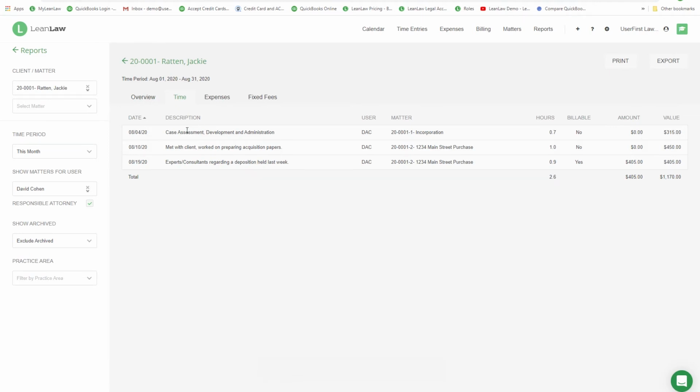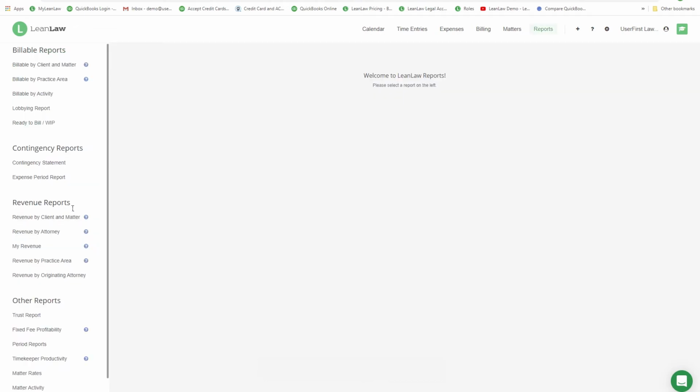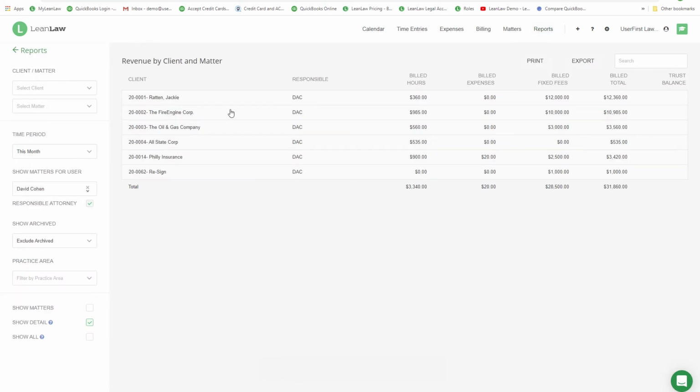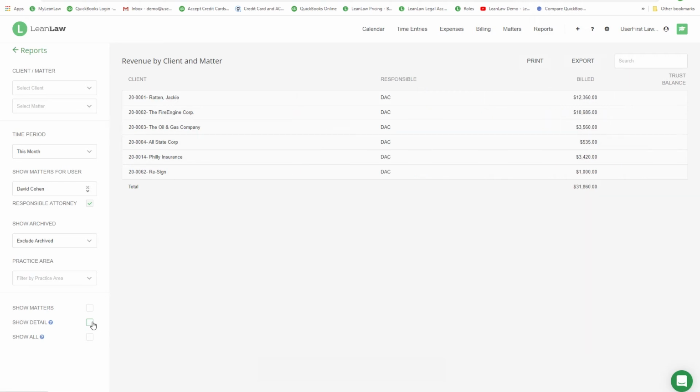The Revenue by Client and Matter report shows us specifically what was billed for a particular period. You can see Jackie had $360 of billed hours and a big fixed fee of $12,000. You can see that in a very simple form, or click Show Detail to get more details of what was billed in a given period.